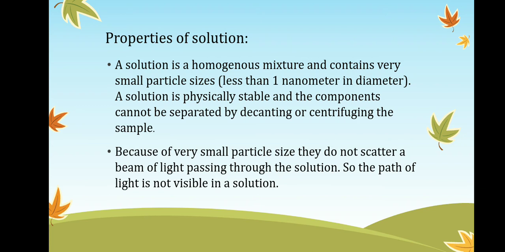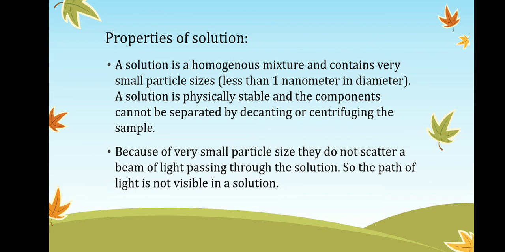Because of the very small particle size, they do not scatter a beam of light passing through the solution, so the path of light is not visible in the solution. Due to the very small size, the beam of light is not scattered. So the path of light is not visible.